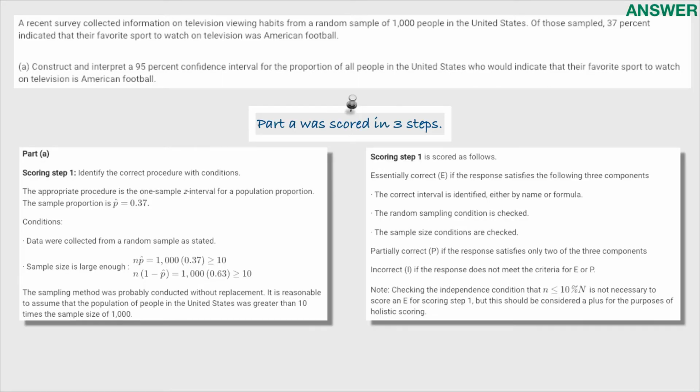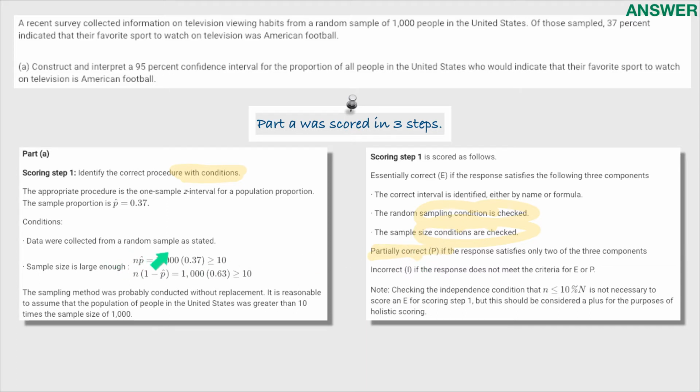So while constructing the confidence interval isn't a huge challenge, the conditions needed to be stated as part of your answer. If you didn't do that, at most you had partially correct because 2 of the conditions were part of the 3 steps for an essentially correct answer. So there were 3 conditions that were lumped into 2 categories.